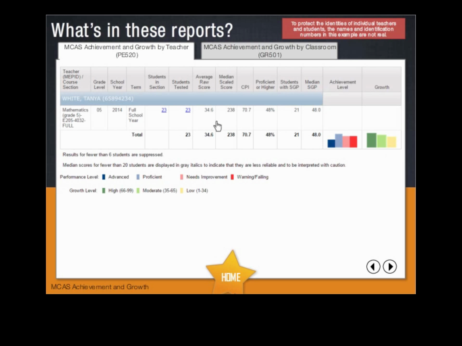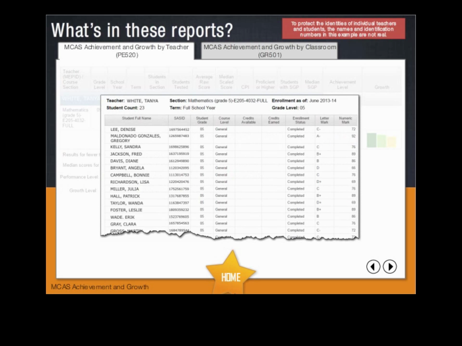When you click the link for the number of students in selection, you'll go directly to the classroom roster, PE 617, and will be able to see a list of the students in that class. The report displays each student's SAS ID, grade level, course level, credits available and earned, enrollment status, letter mark, and number mark.